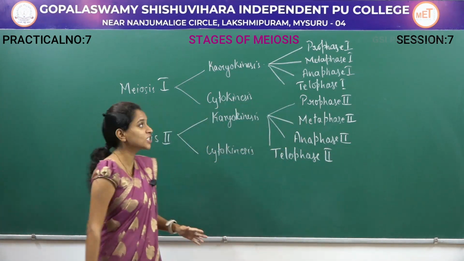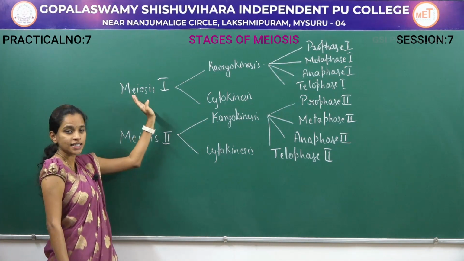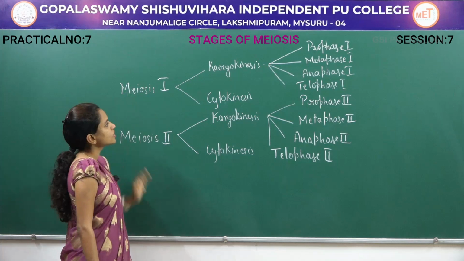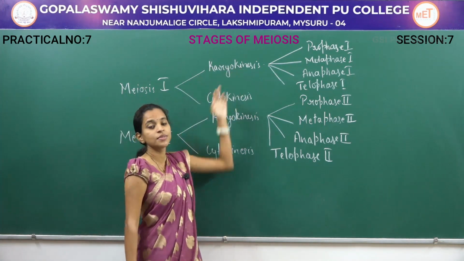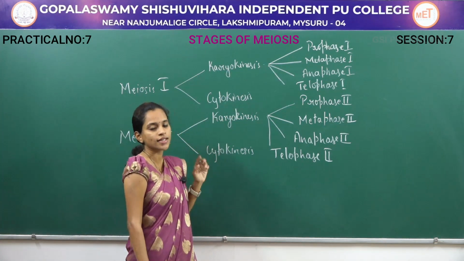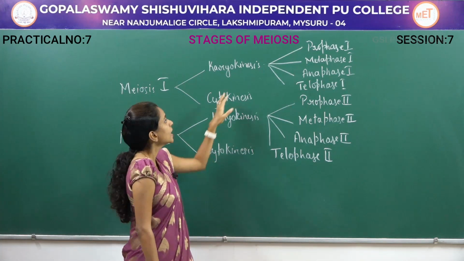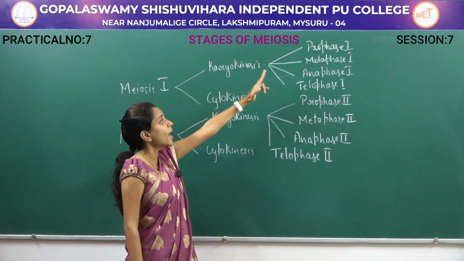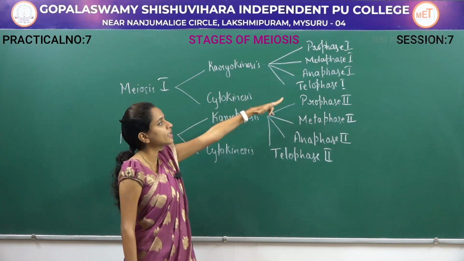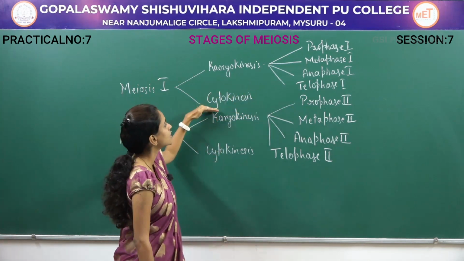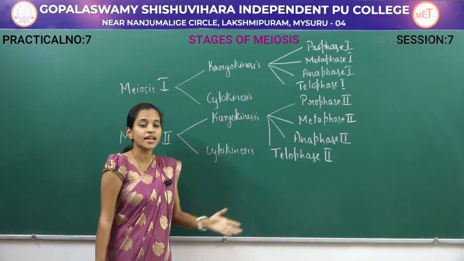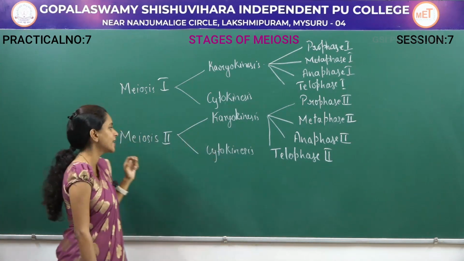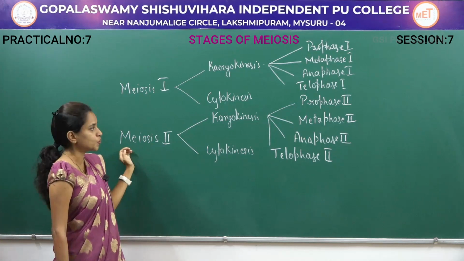So, meiosis takes place in the meiosis 1 phase and the meiosis 2 phase. In the meiosis 1 phase, karyokinesis is the equal division of the nucleus as well as nuclear components. It is further divided into prophase 1, metaphase 1, anaphase 1, telophase 1, and then comes the cytokinesis. After cytokinesis, there is a small step of interphase, and only then can the cell enter meiosis 2.